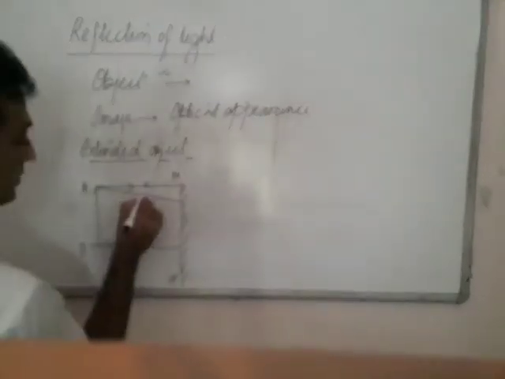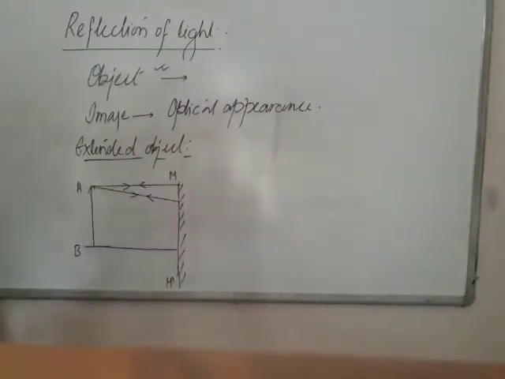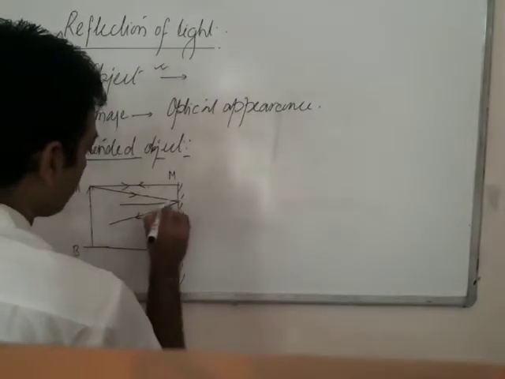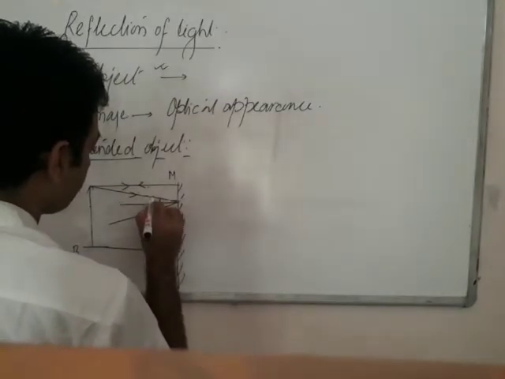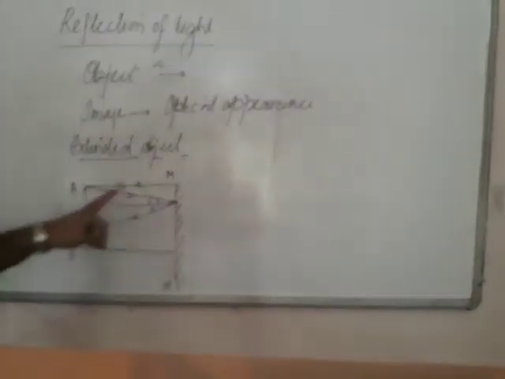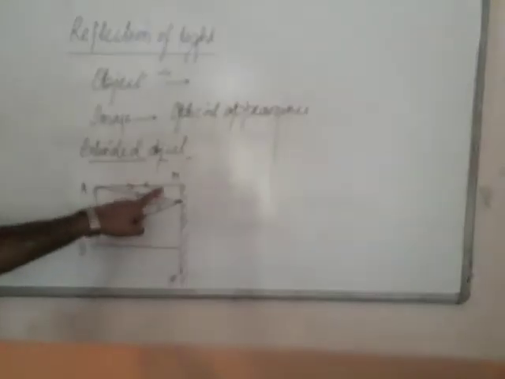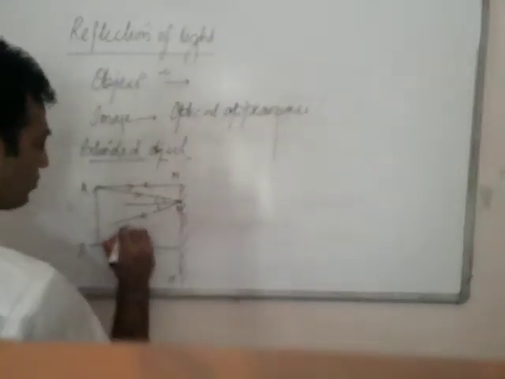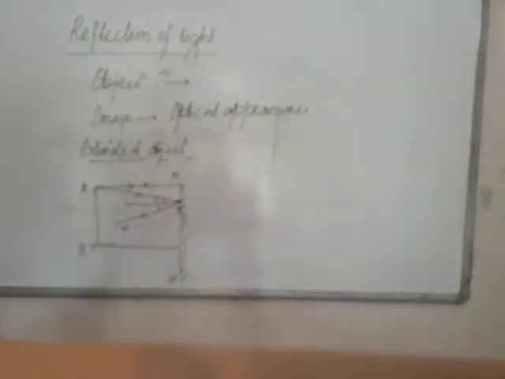From the point you have considered, you will show two lines of incident rays. This incident ray after reflection goes back to its path MA, and this reflected ray goes back along its path N dash.